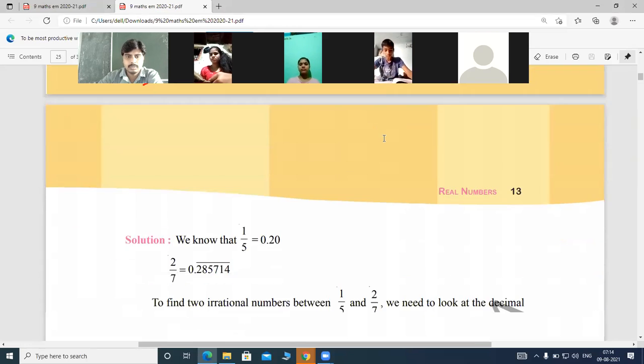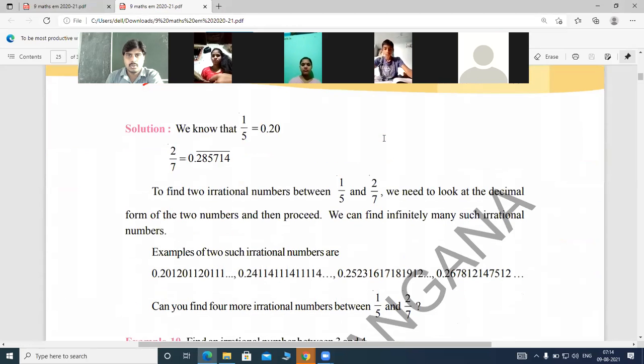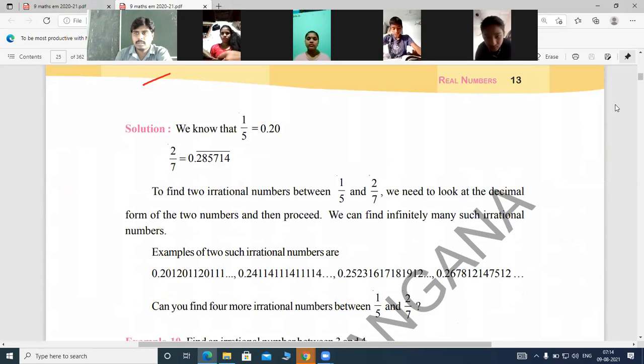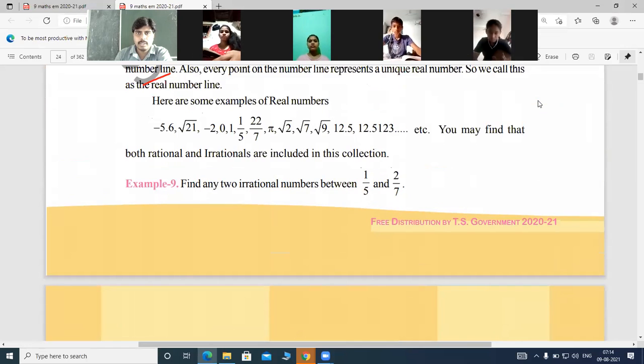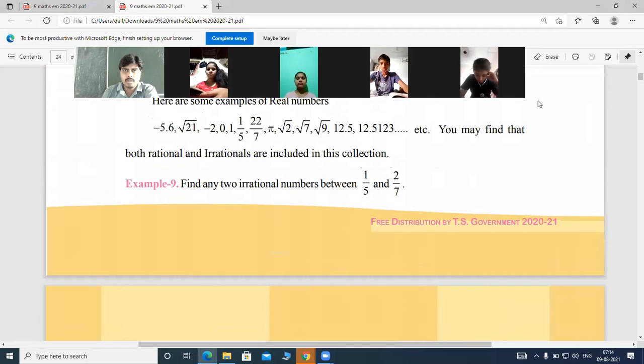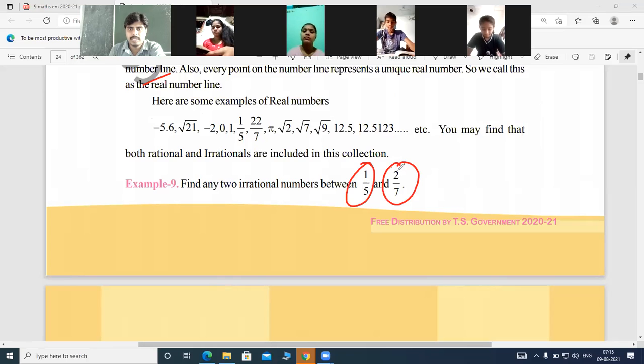See, these are in the form of p/q, right? Isn't it? These two, 1/5 and 2/7, are two rational numbers. Between two rational numbers, we are finding irrational numbers.